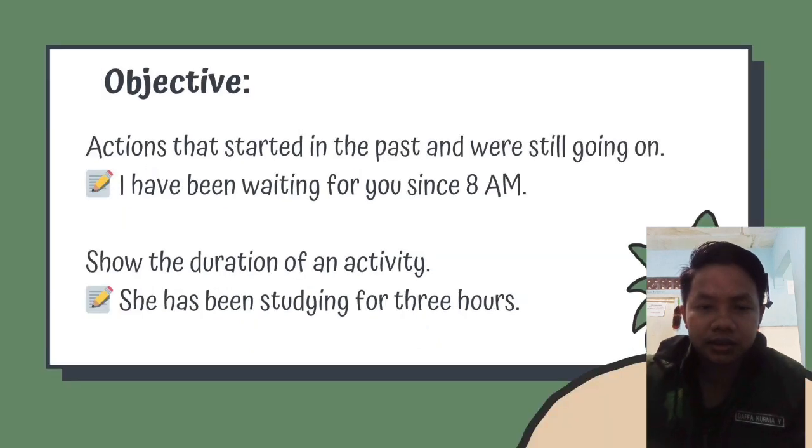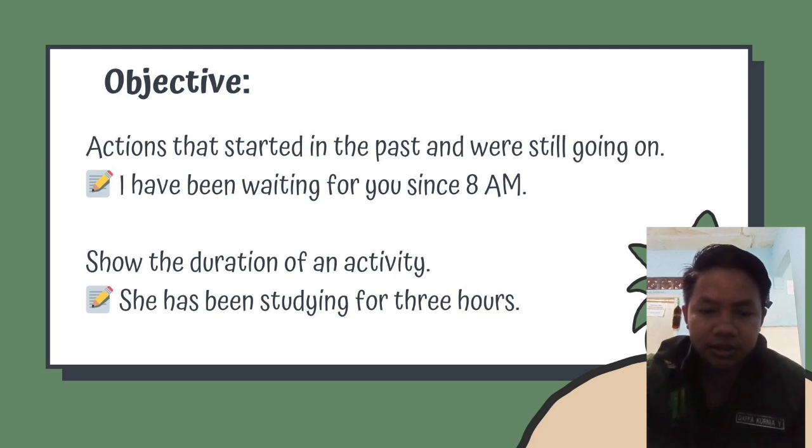Okay, the next is the function. This is used to state an activity that started in the past and is still continuing until now. For example, I have been waiting for you since 8 am. The second is to emphasize the duration of an activity.